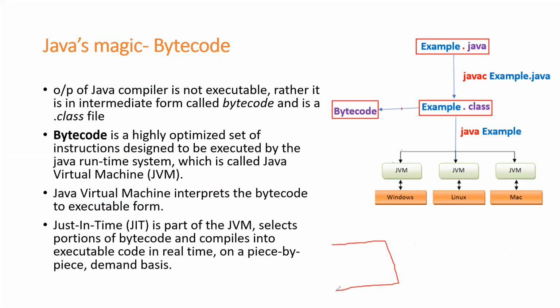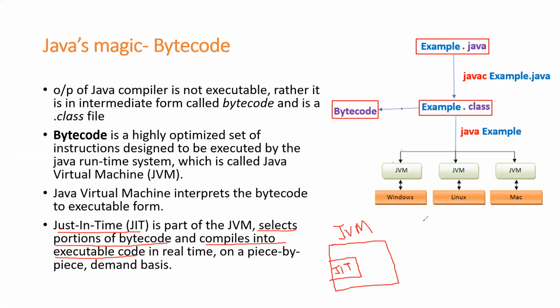Inside your JVM, that's one more thing. Some enhancement is there with respect to JVM. The initial JVM does not have this JIT. JIT stands for just-in-time compiler. Inside your JVM, you'll have a just-in-time compiler. What it does is select portions of your bytecode and compile them into executable code.